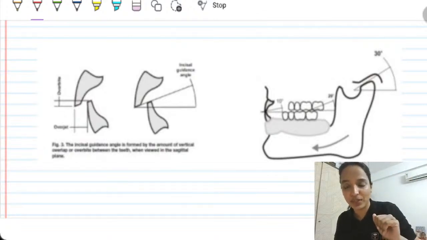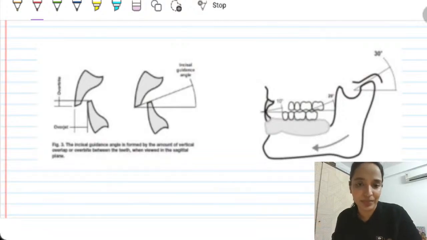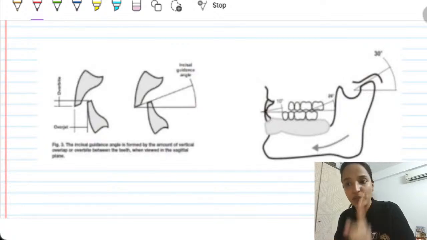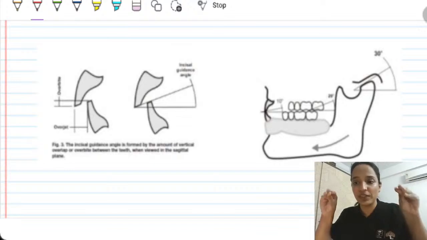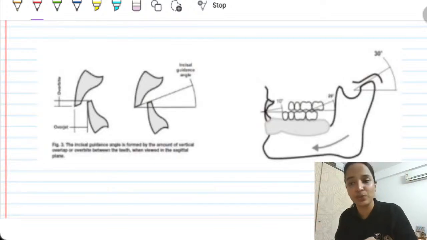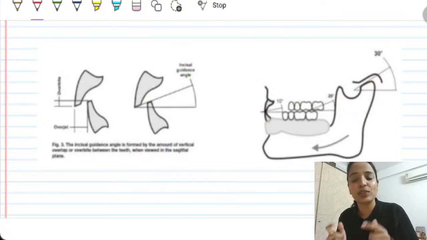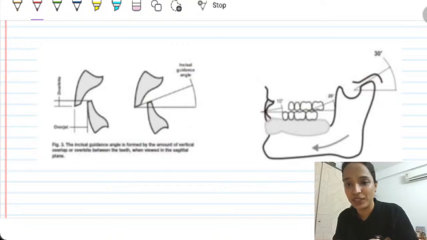Similarly, when your denture starts rocking, it loses stability. This rocking happens not because of vertical forces of occlusion, mastication, swallowing. No, it happens because of lateral forces, the forces of the cheek and the tongue. So lateral forces lead to loss of stability.